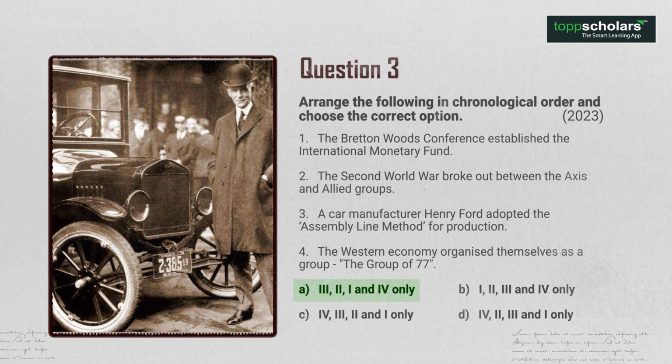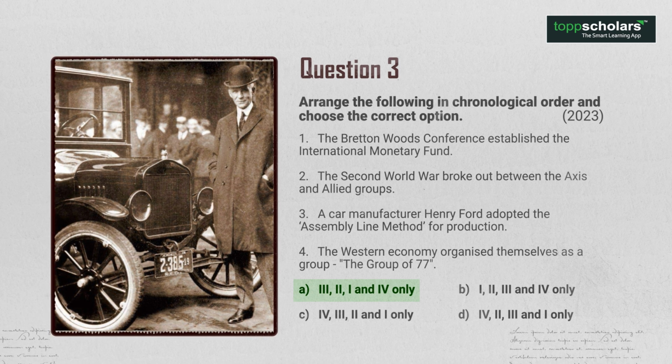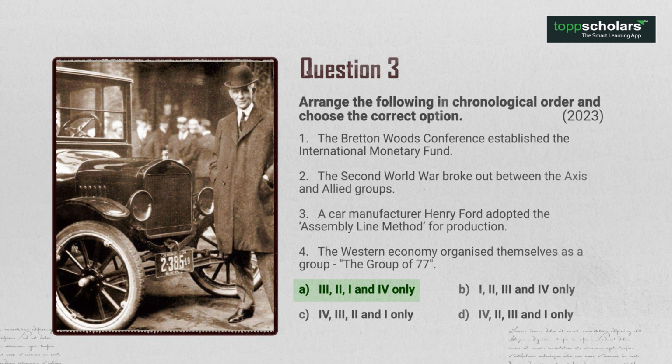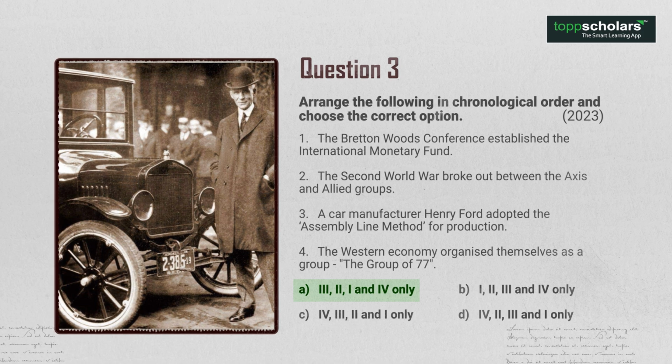A car manufacturer, Henry Ford, adopted the assembly line method for production. The Second World War broke out between the Axis and Allied groups. The Bretton Woods Conference established the International Monetary Fund. The Western economy organized themselves as a group, the Group of 77.